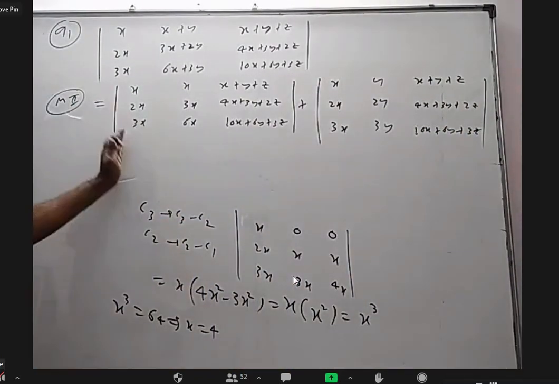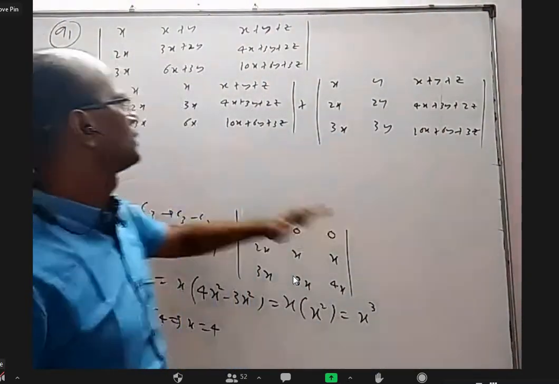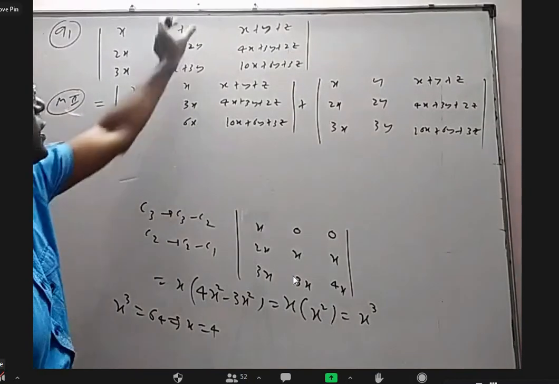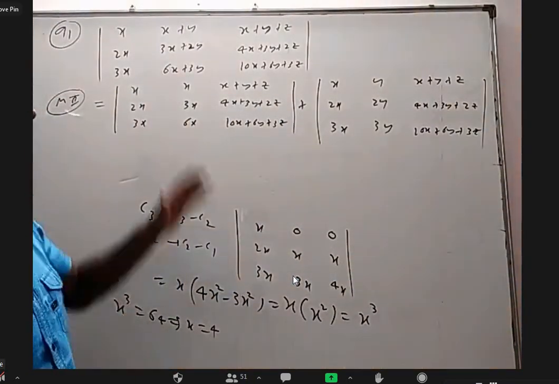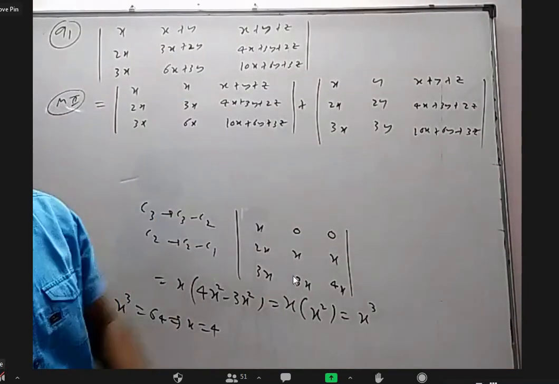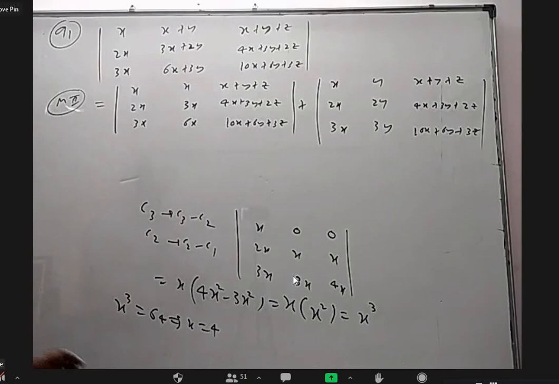So I did not change column 1, same column 1. I did not change column 3, same column 3. But the second column, one strip I have written here, another strip I have written here. Because whenever you want to add two determinants, except one column, the other columns should be same. So same first column, same third column, I have written like this.